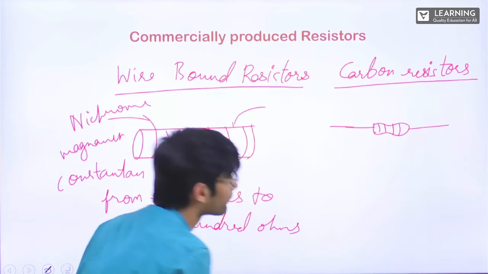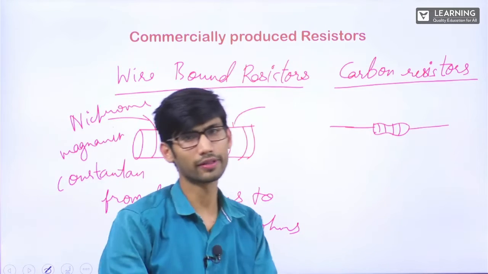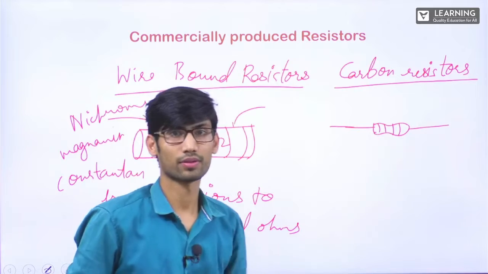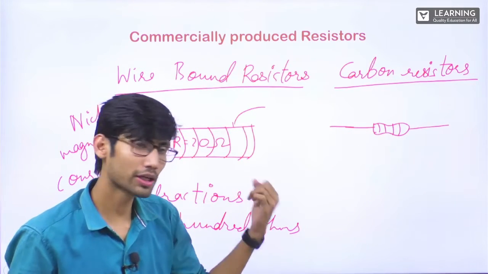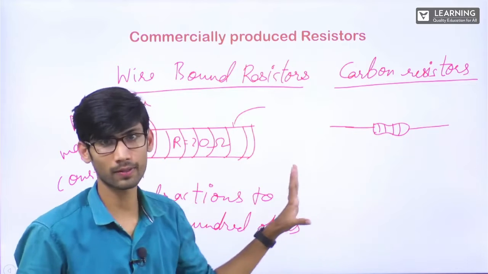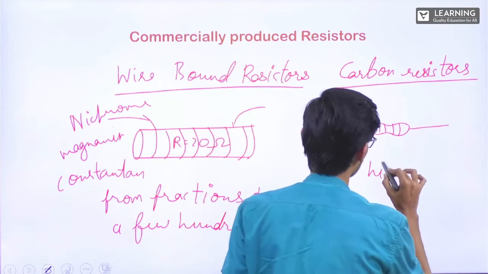Clear? 100 ohm, 200 ohm, like that. If you see this, these are very small, very compact, but the resistance is very high. It can be kilo ohms, it can be mega ohms. Clear? So they have high resistance.